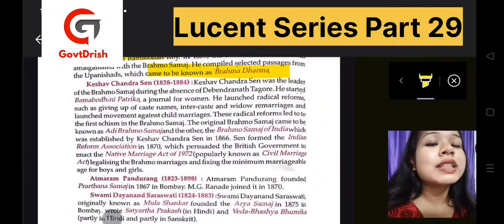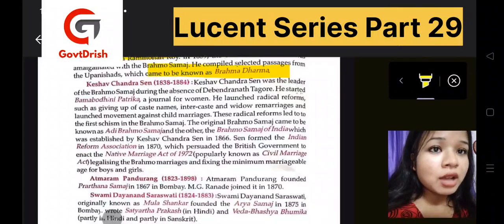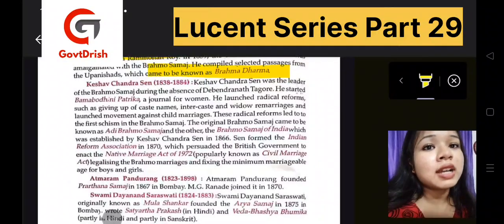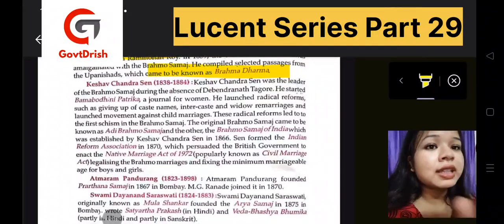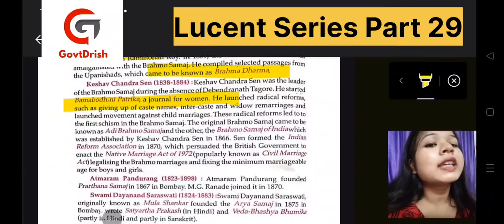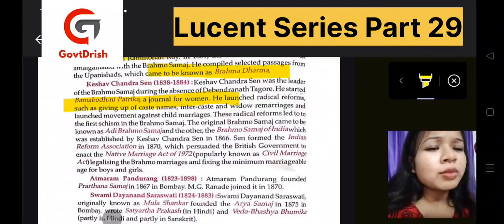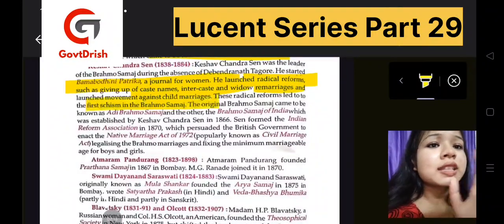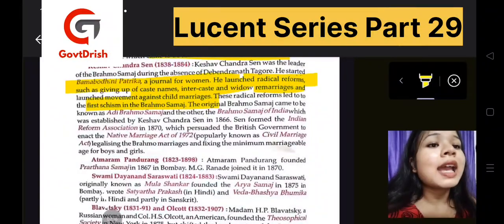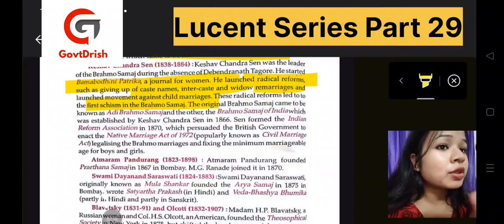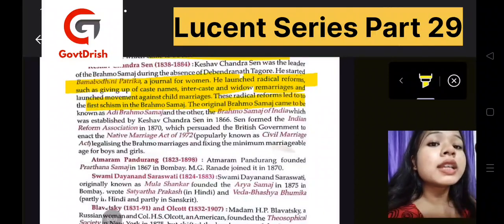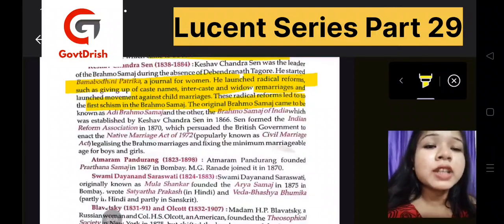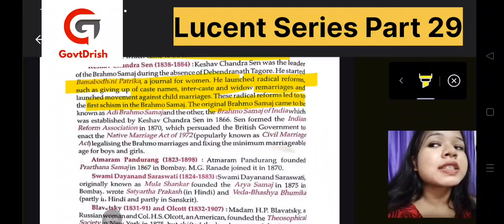He was also the leader of the Brahmo Samaj, and after Devendranath Tagore, he was the one who started the Brahma Bodhini Patrika just like him, but it was a journal for women. He launched radical reforms on all the problems, like caste names, intercaste and widow marriage. All of these he wrote about in his journal. And what happened then, the Brahmo Samaj was first renamed Adi Brahmo Samaj, and then again Brahmo Samaj of India, and then it was established by Keshav Chandra Sen.